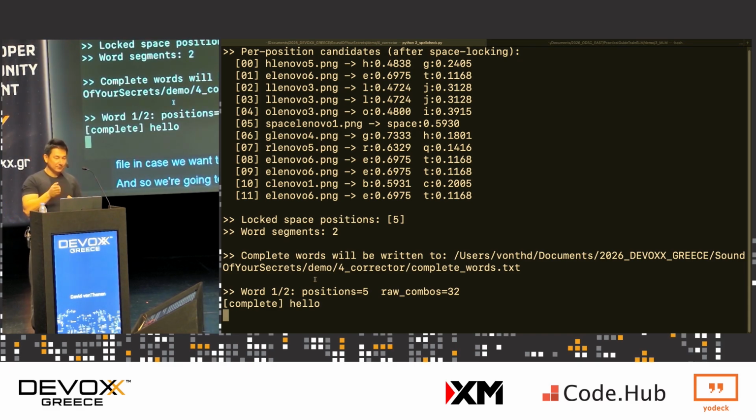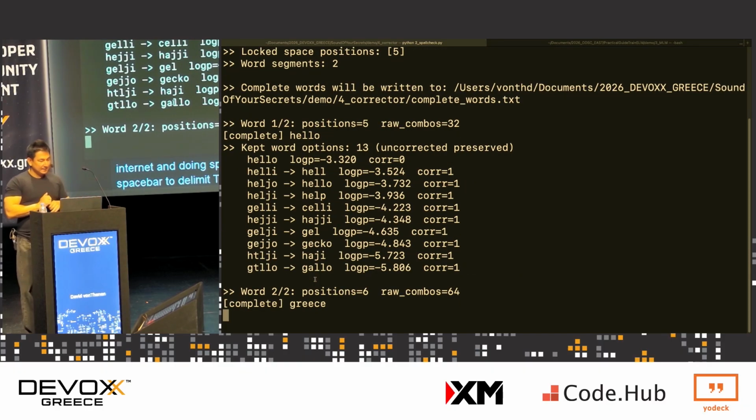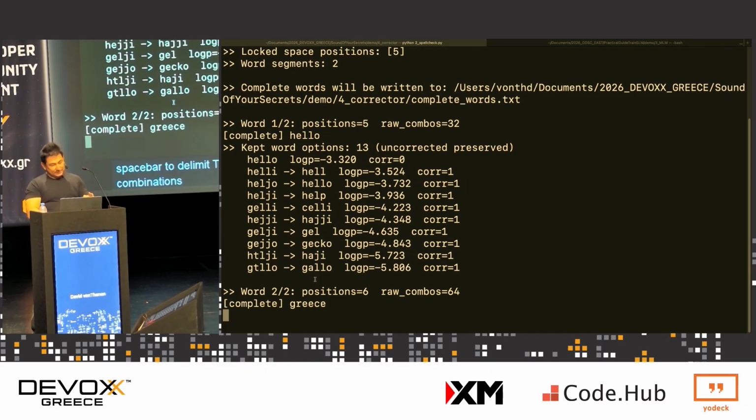And then for the second word, we'll actually print out in a second here, hopefully this works. This is actually going over the internet and doing spell check against a free service. Then we're going to use the space bar to delimit the next word, which is 6 characters in length, so it'll be 46 different combinations. You can see right here, 6 letters long, 46 combinations.